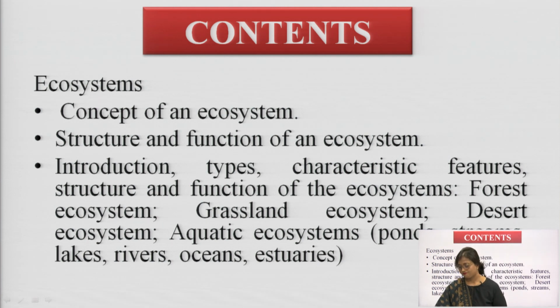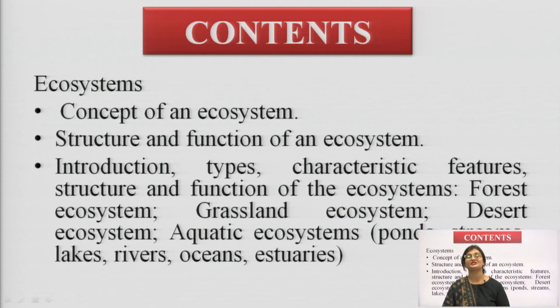Apart from that, we shall also be reading in detail about the introduction, types, characteristic features, structure and function of certain ecosystems, namely forest ecosystem, grassland ecosystem, desert ecosystem, aquatic ecosystem.